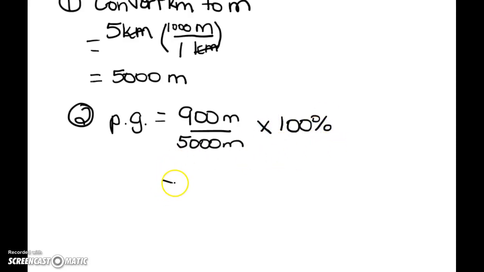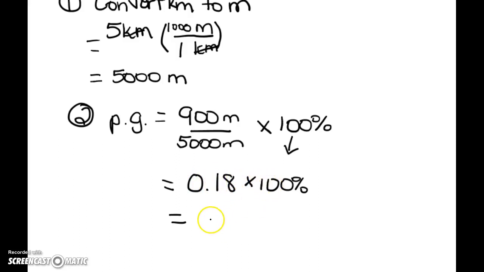For your next step, this one is really up to you. If you want to do the division and the multiplication all in one step, I'm very okay with that. But in this video, I want to show it step by step, for those who would like to see each step individually. First I'm going to do my division. In your calculator, go 900 divided by 5,000, and what you should get is 0.18. Then make sure to bring down the multiply by 100%. Put it into the calculator: 0.18 times 100%. And what we should find is that our percent grade is equal to 18%.